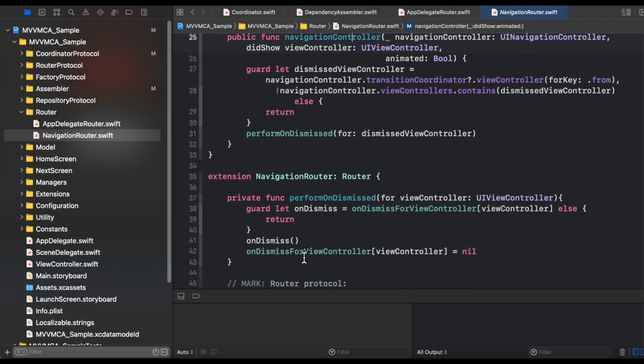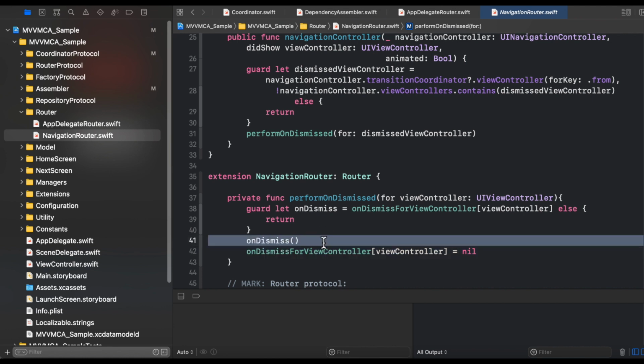And what this method is doing is basically checking whether any dismissal closure is associated with my view controller, then I need to perform that. And after that I need to clear that reference also in my on dismiss for view controller array, where I am maintaining that closure against each and every view controller that is getting dismissed. So I am performing this closure and I am setting it nil also in that array, because I have already performed that dismissal closure.